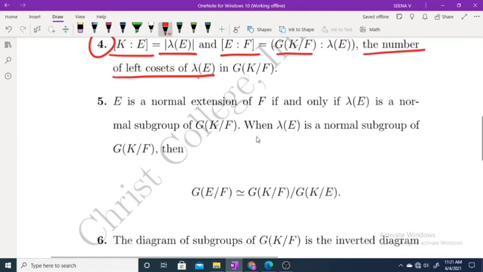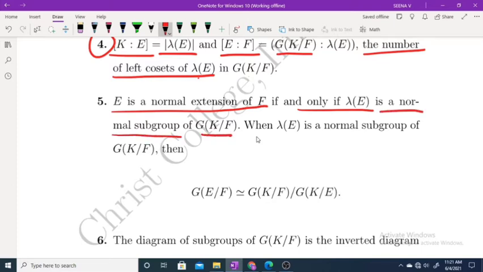And the fifth property, E is a normal extension of F if and only if lambda E is a normal subgroup of G of K over F. So we have to prove both parts. E is a normal extension of F implies lambda E is a normal subgroup of G of K over F. Conversely, lambda E is a normal subgroup of G of K over F implies E is a normal extension of F.